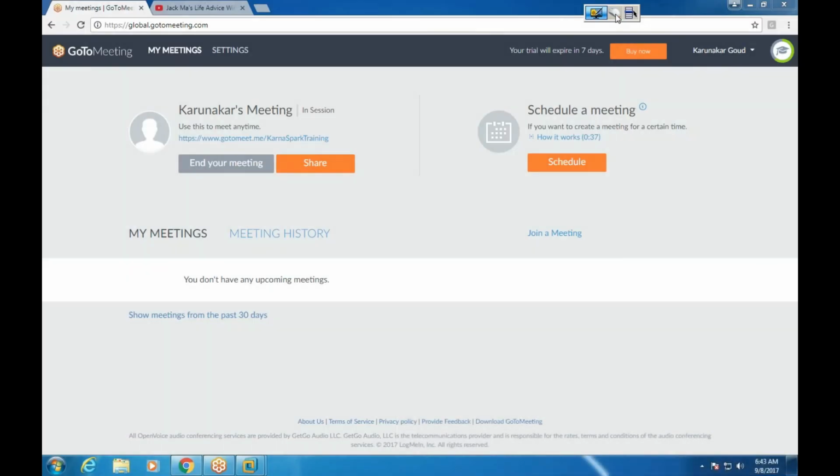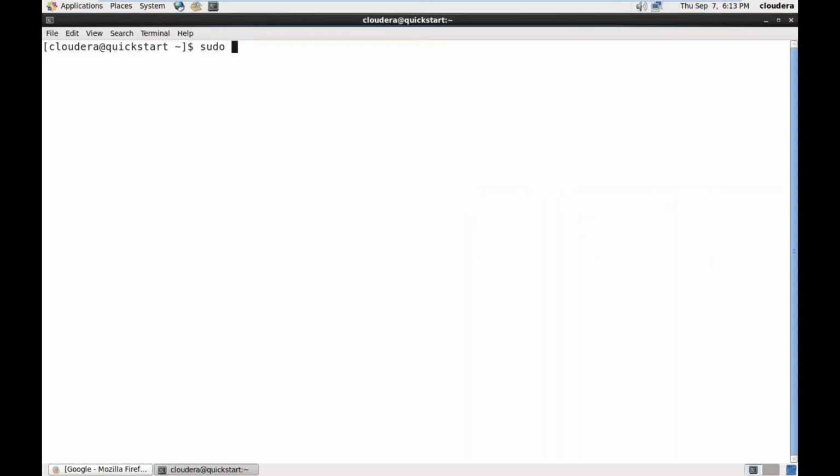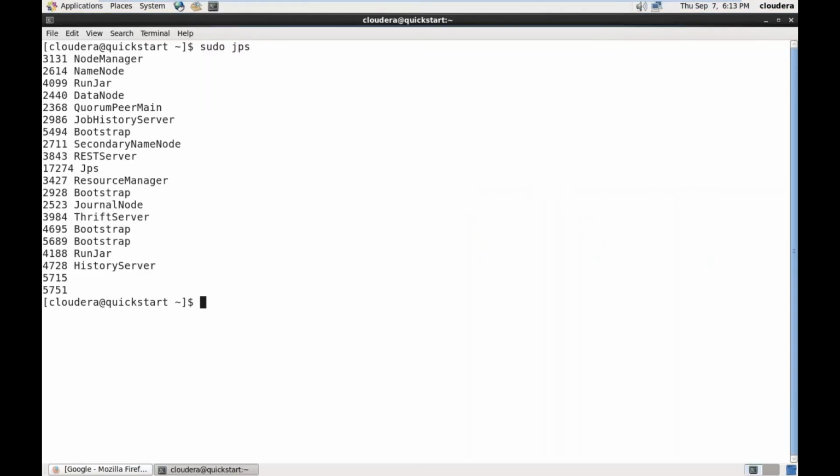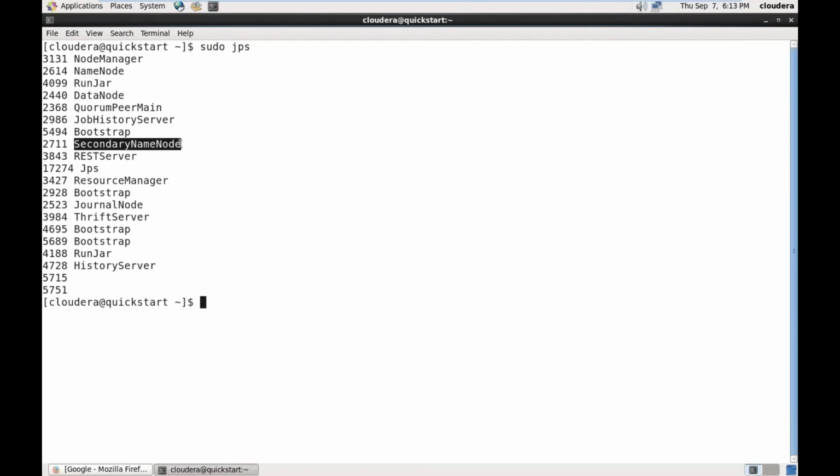I'm going to this VMware now. Let me show you here. sudo jps will list all the processes that are running here. Hadoop is already started, so we can observe the node manager and resource manager processes here, and also name node, data node, and secondary name node. We are interested only in Hadoop, that's why we are looking only for Hadoop processes here.